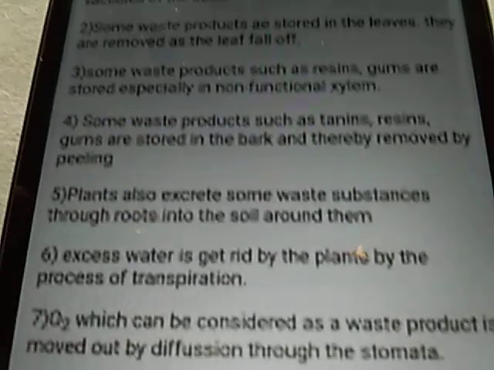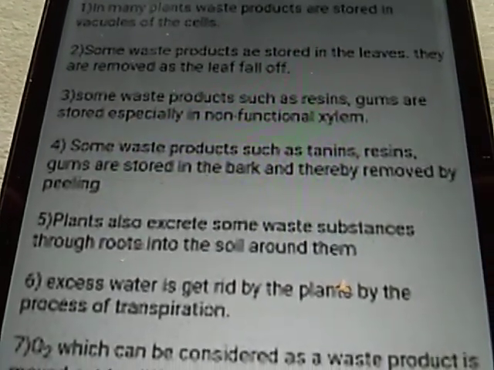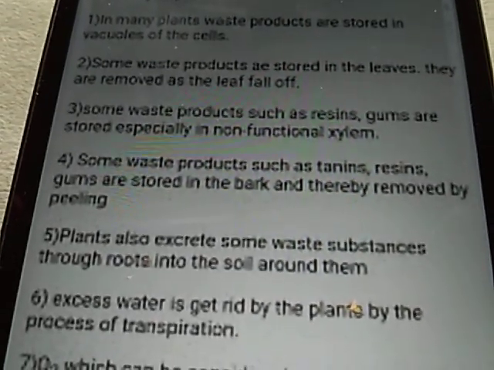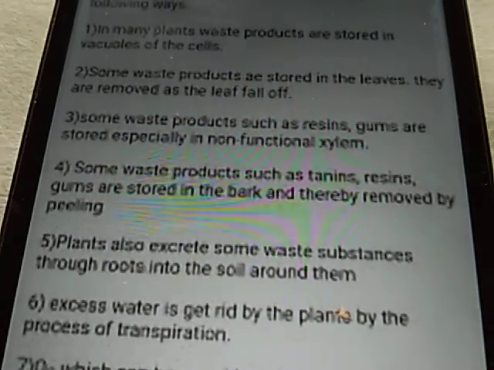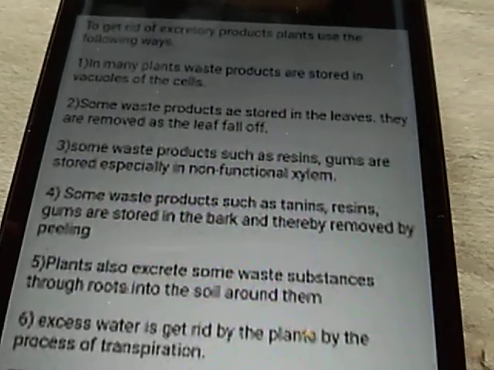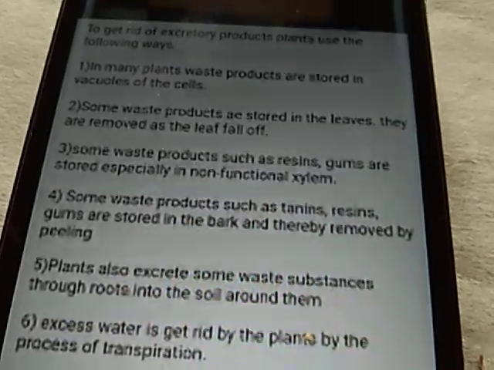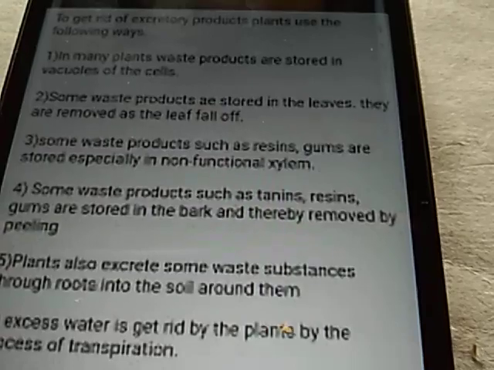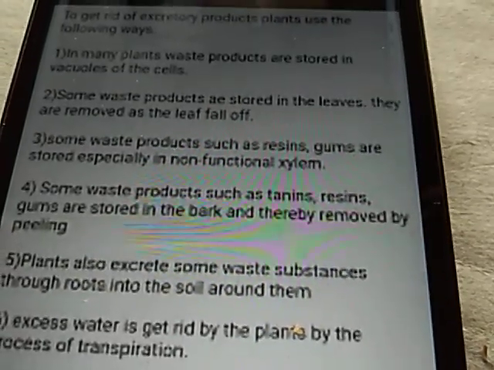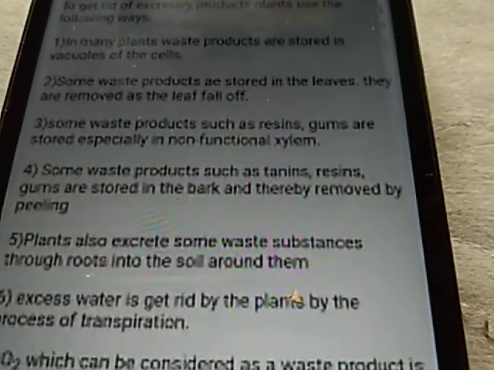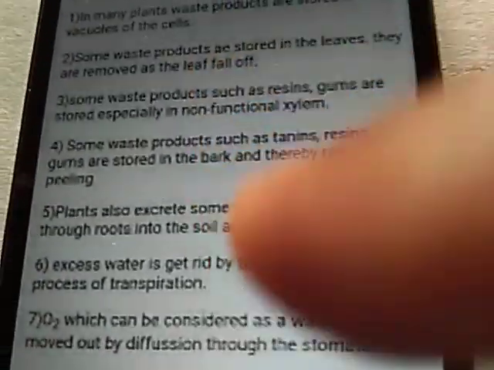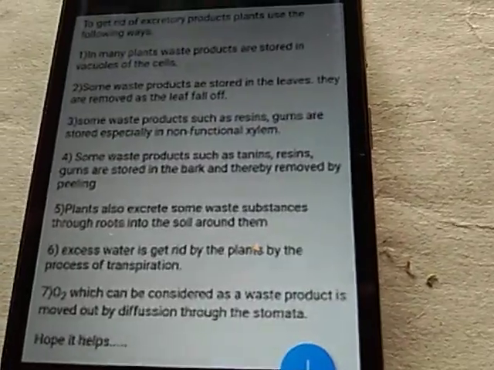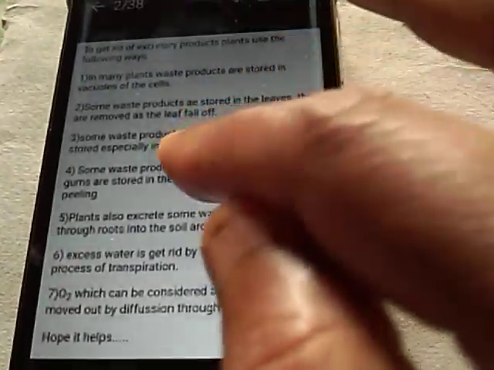So O2 and CO2 through stomata, water through stomata by transpiration, and some waste materials through the roots, some stored by the old xylem, some by the leaves, and some stored in the vacuoles in the plant cell. So you will see here how they get rid of these waste materials that are produced during metabolic activities.